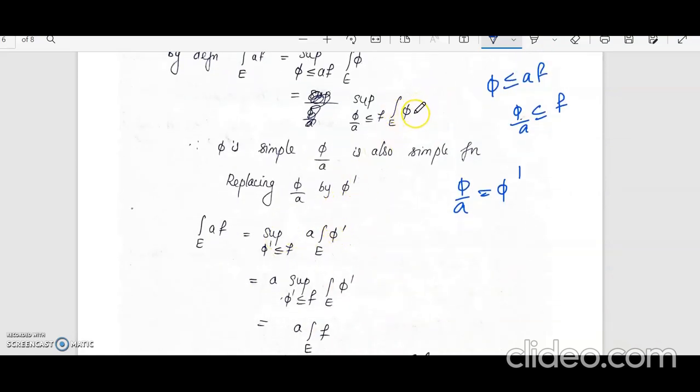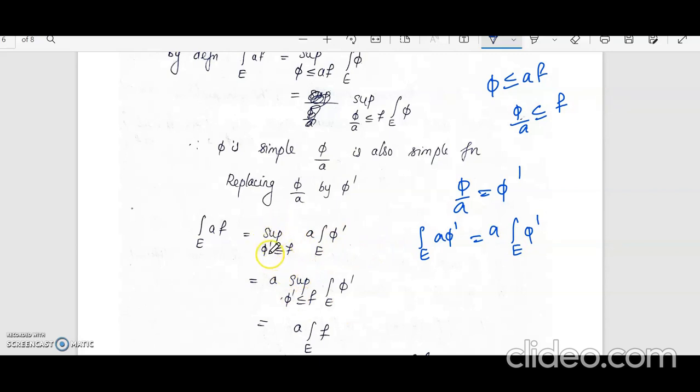Now here, in place of φ, a φ dash will come. Since φ dash is a simple function, in the case of a simple function, integral of a φ dash will be equal to a integral over E of φ dash. So that is true in the case of simple function.